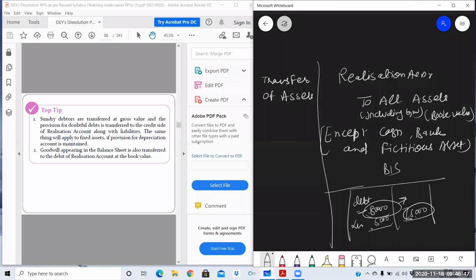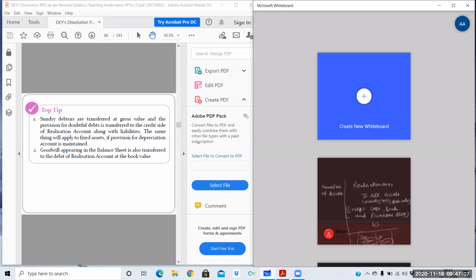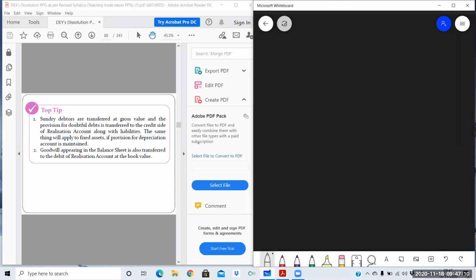So in the first entry, what points do you have to keep in mind? First, all the assets will be transferred except cash, bank, and fictitious assets. Second point, including goodwill. Goodwill will also be transferred at its book value. Third point, debtors will be transferred before deducting the provision amount. In this manner, all the asset accounts will be closed, because assets were debit and we have credited them. So all the asset accounts are closed and all the assets have reached the realization account.